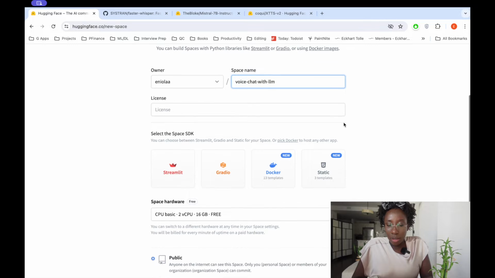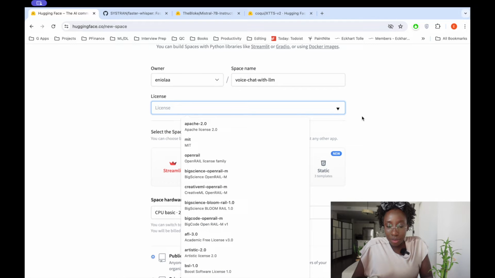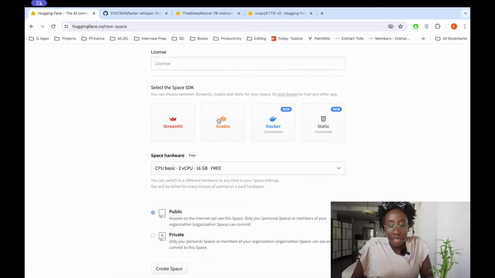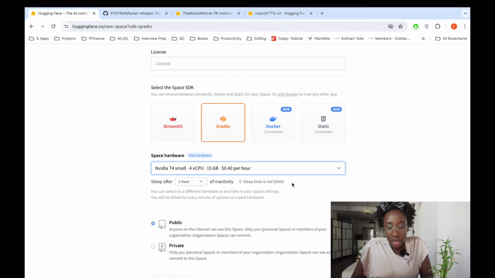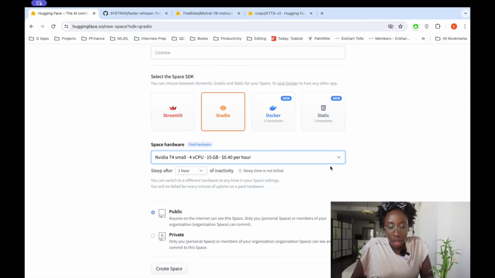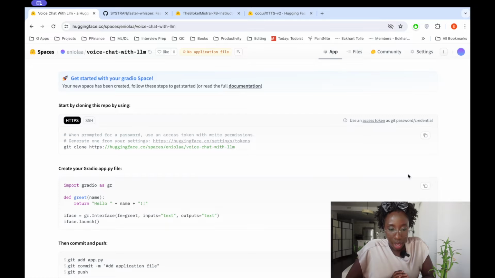For our license, we can leave this empty. So basically, you can go ahead and choose whatever license you would like for your app. I'll leave this empty and upload the license after. I'll go ahead and choose my space SDK, which is Gradio. And for the space hardware, I would choose a GPU, a small GPU. And I will set my space to public so that anyone can see the space. I'll go ahead and create space. And voila, our space has been created.